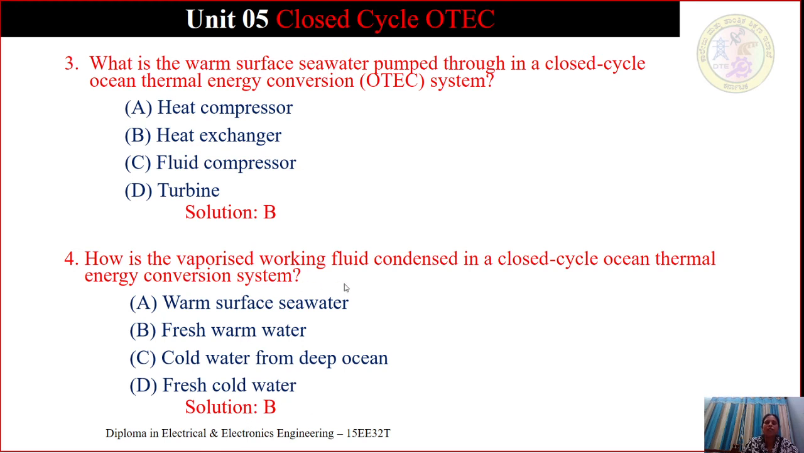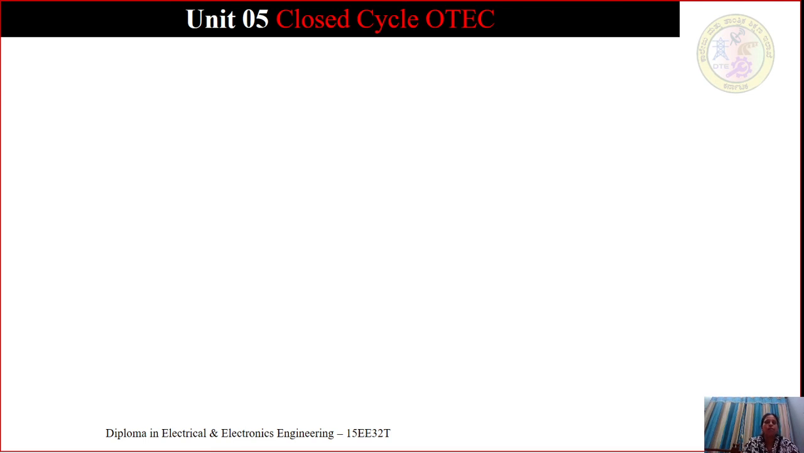How is the vaporized working fluid condensed? Once it has done its work, it is condensed by the cold water from the deep ocean. The vaporized working fluid is condensed using the cold water from the deep ocean in a closed cycle ocean thermal energy conversion system. The cold water is pumped through a second heat exchanger to perform condensation.